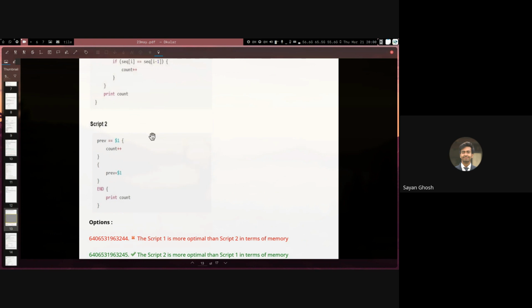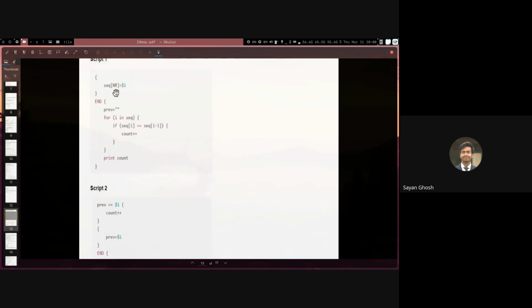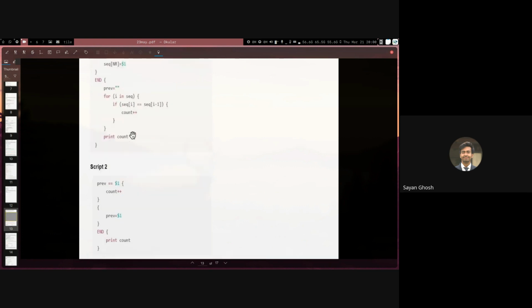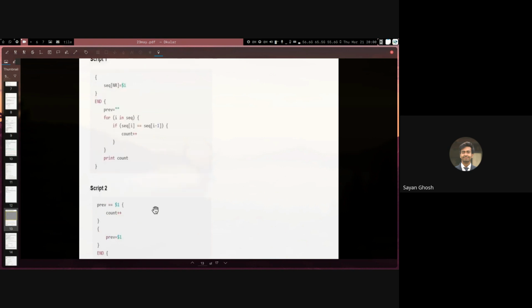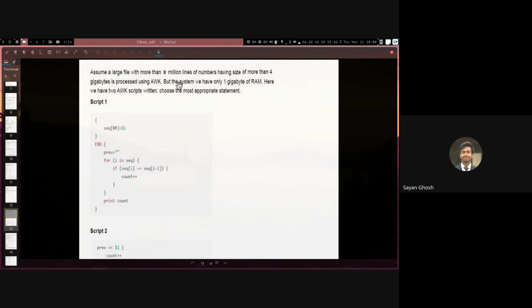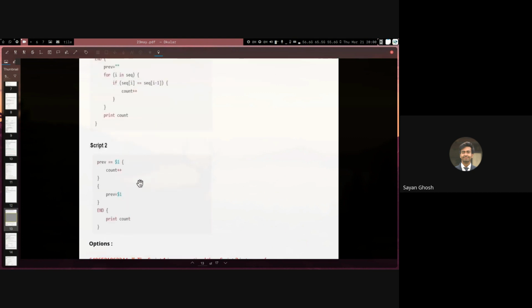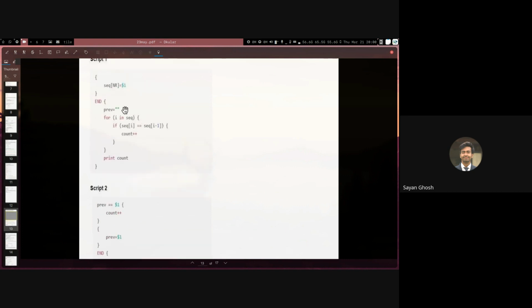Script 1 is not more optimal than script 2 because script 1 is storing this entire dictionary for all the line numbers, right? Whereas script 2 is not storing anything. It is only storing one integer. So if you have, let's say, a 1 million line file, this will store around 4 million bytes of data in the memory. Each number will be 4 bytes and then 4 million of them. Whereas this, regardless of the number of lines, is only storing one variable, which is count. So this has way less memory usage than script 1.